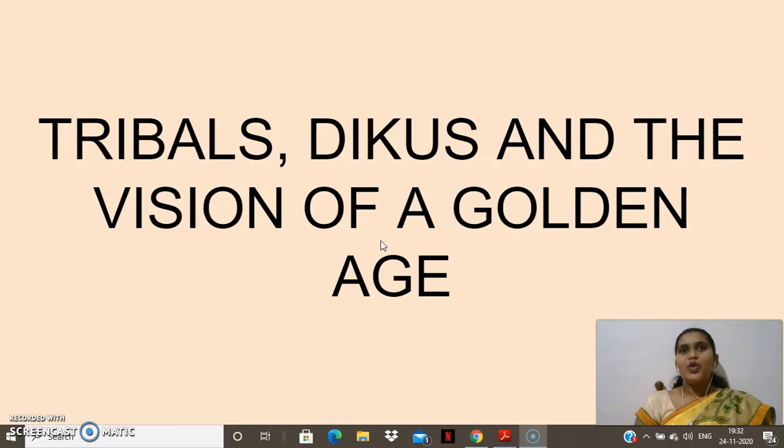Settled cultivators means those who used to settle in a particular place and do cultivation activities. Even in today's class we are going to see the same chapter, that is Tribals, Dikus, and the Vision of a Golden Age. Here we know who the tribals are, and we know about the Dikus, that is the outsiders, the Britishers, and the vision of a golden age. With that vision, the tribals started rebellion activities and revolted against the British. How they started to revolt, we'll be seeing today.